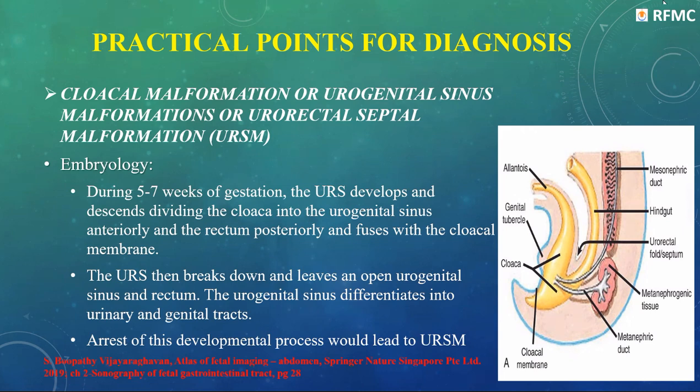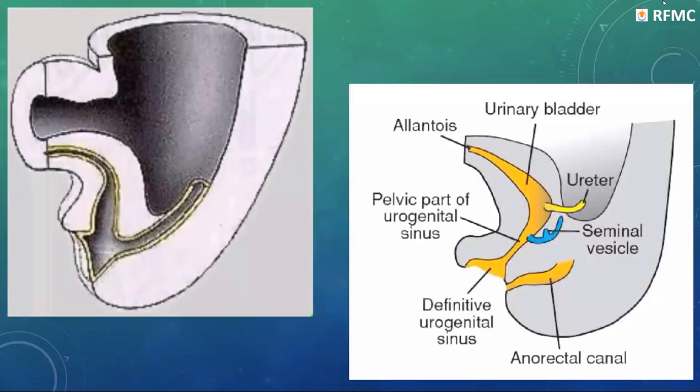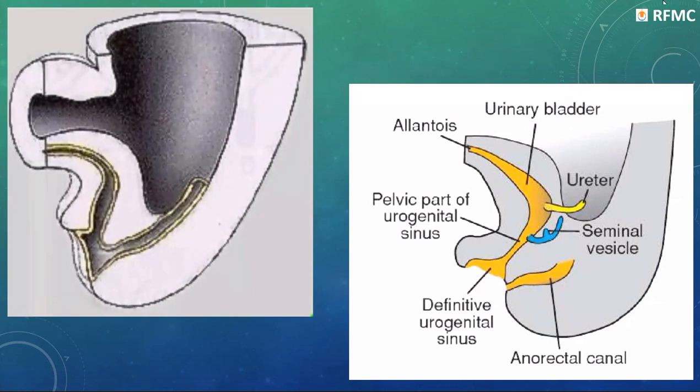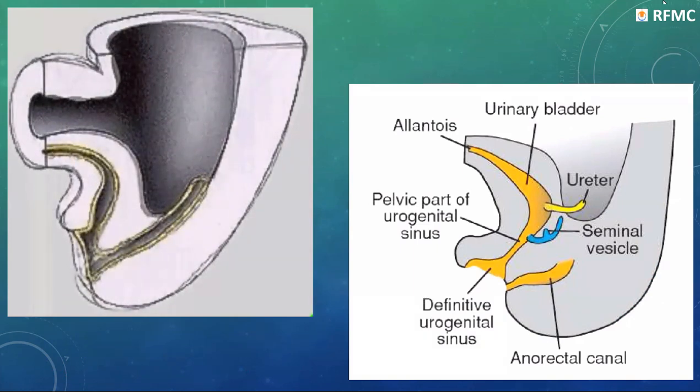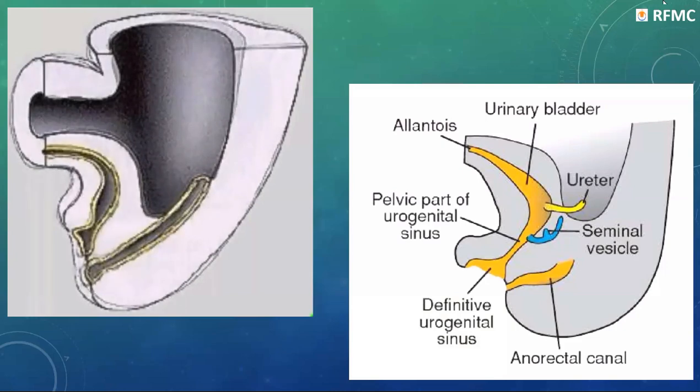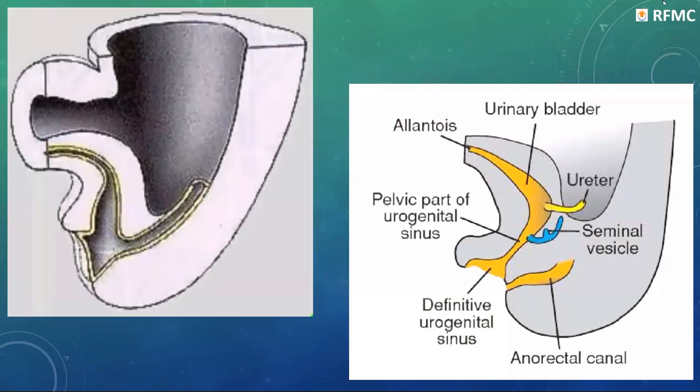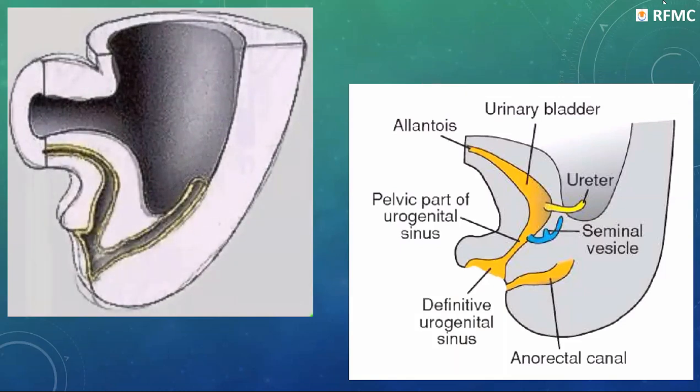The urogenital sinus eventually differentiates into the bladder and the genital tract. A arrest of development of this process, that is the descent of the urorectal septum, leads to the urorectal malformation. As we can see in this video, the urorectal septum descends and divides the cloaca anteriorly into the urogenital sinus and posteriorly into the rectum. And this eventually results in the formation of the genital tract and urinary bladder. This is the final outcome, the definitive urogenital tract and the anorectal canal.